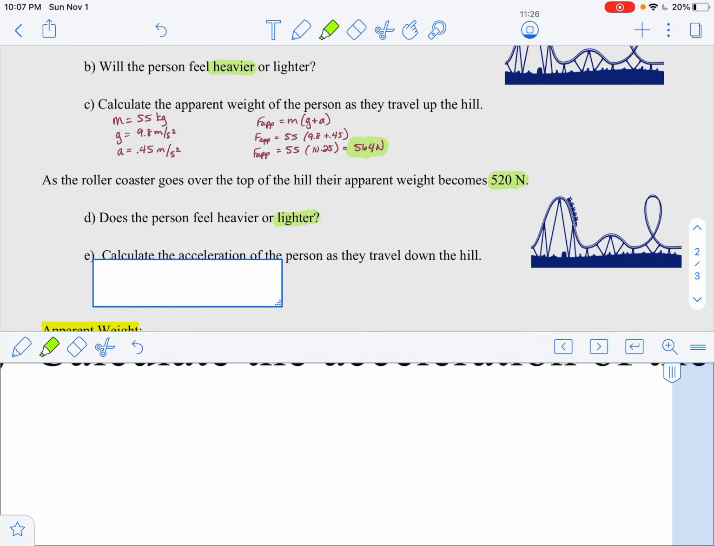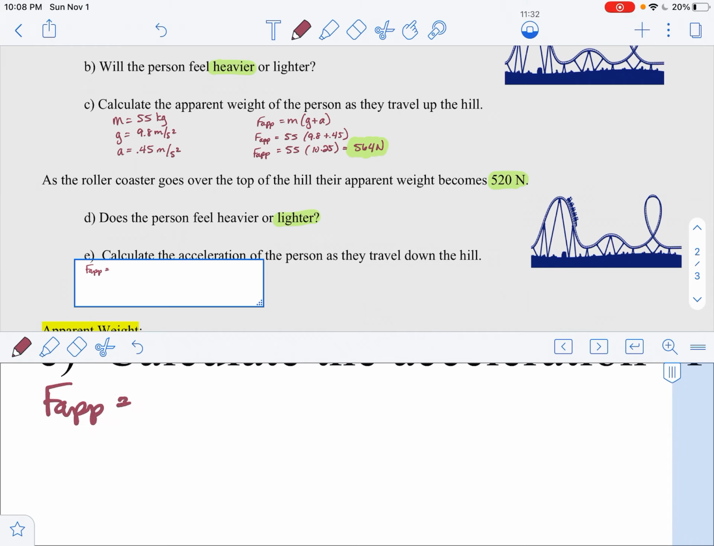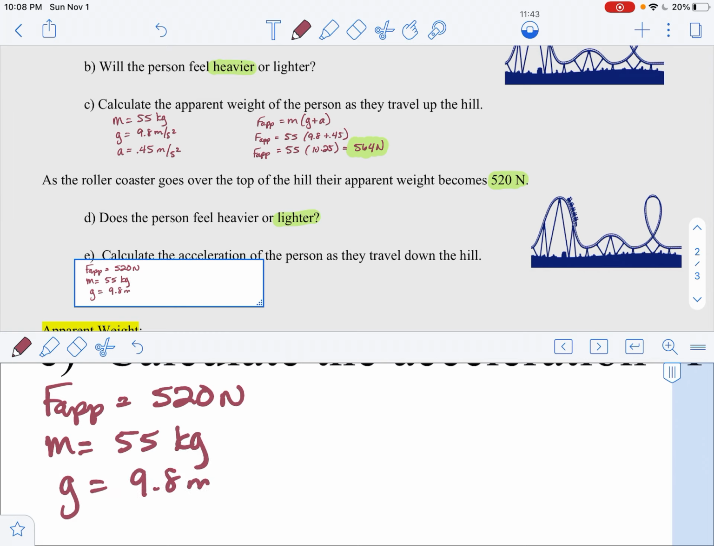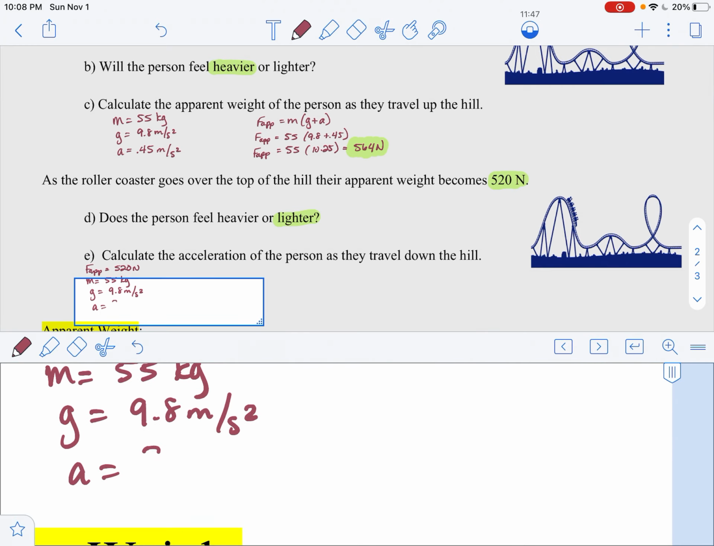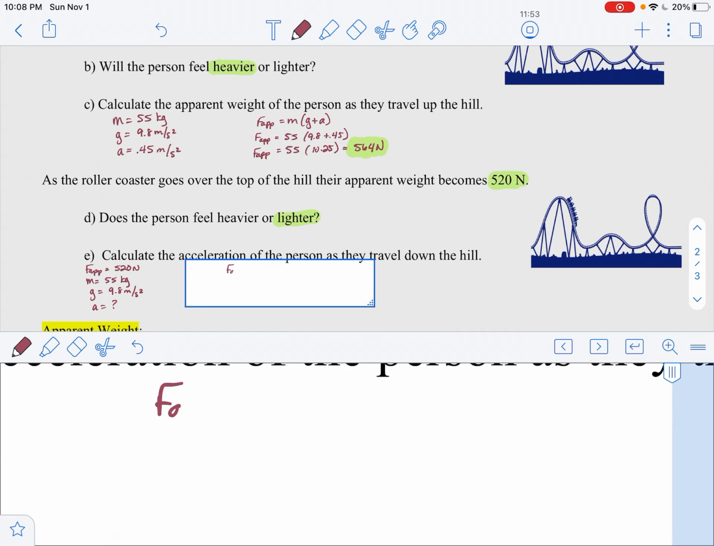Okay, then it says calculate the acceleration of the person on the way down. So I have an apparent weight of 520 newtons. I still have a mass of 55 kilograms because the mass doesn't change. G is still 9.8 meters per second squared because we're still on the Earth. And this time I'm looking for the acceleration of the roller coaster. So here we go. Nope. Let's try again.